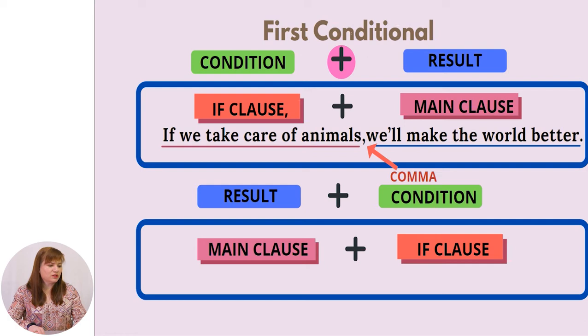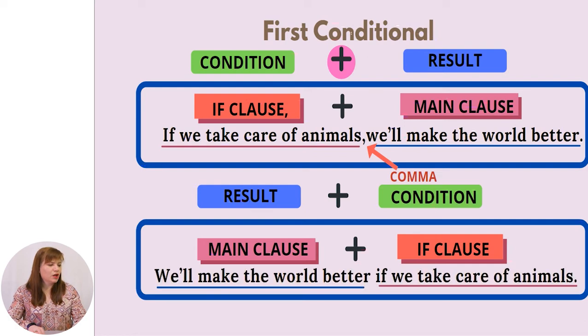If we are using the result first, will make the world better, and then we are including the if clause in the second position, if we take care of animals, no comma is used. Remember, if the if clause is at the beginning and the main clause is the second part, we have to separate them by a comma. If we are using the result first, then the condition, the comma is not necessary.